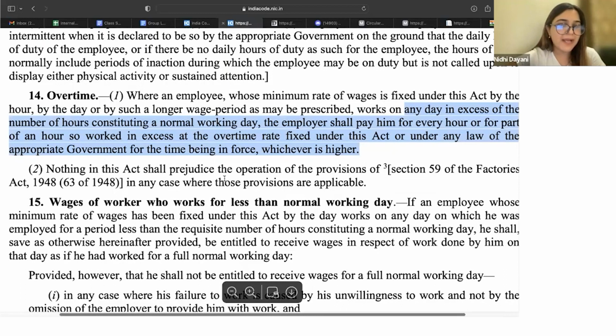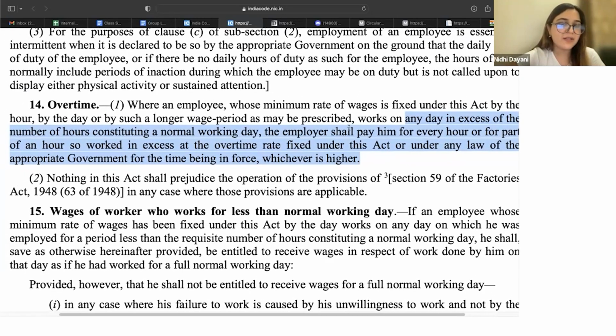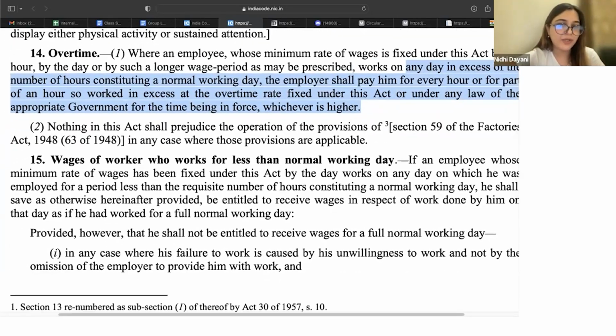So the rules prescribe 9 hours. So if you are working beyond 9 hours, for every hour, of course, you are entitled to the overtime rate, which is fixed under the act, which is twice of what you should be paying.